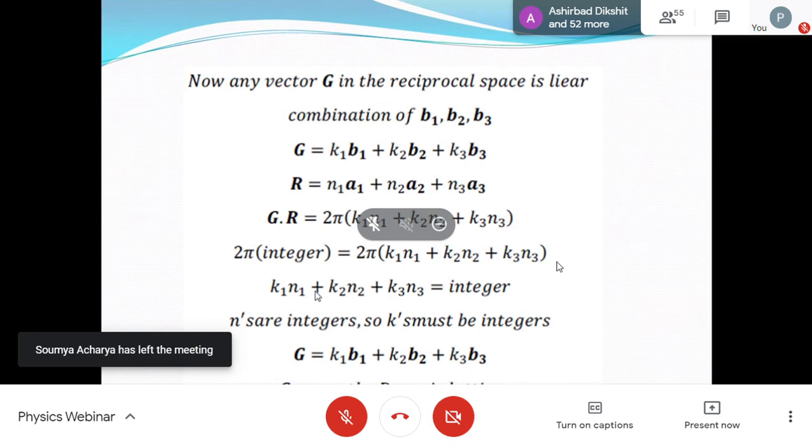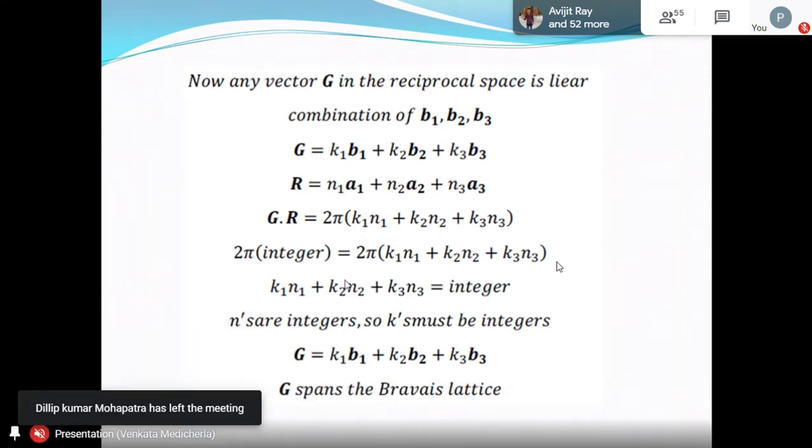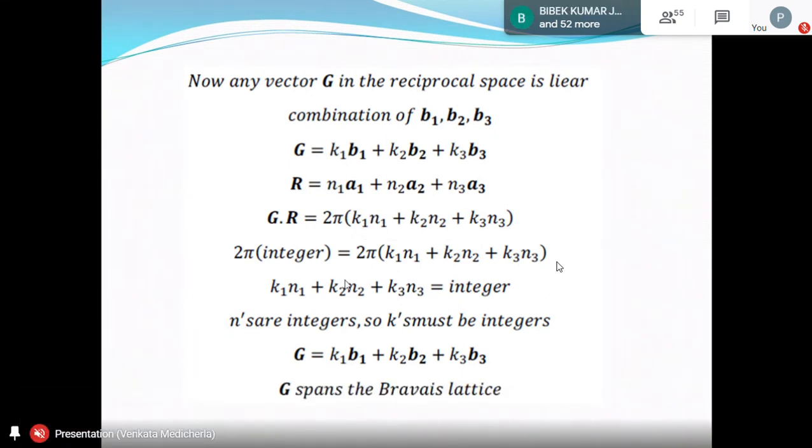That is the case then. Suppose you take k1 equal to half now. Let me take a special case. I will take n2 0, n3 0. k1 into n1 should be an integer, but already you have shown that k1 is equal to half. That's not an integer. How can k1 n1 be an integer if n1 is an integer but k1 is a fraction? That's not possible. You can just think about it.